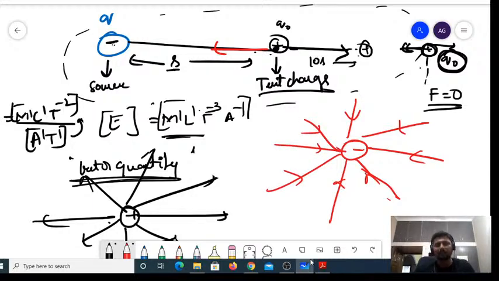Keep these things in mind. Electric field due to a positive charge would be acting radially outwards. Electric field due to a negative charge would be acting radially inwards. Keep these things in mind. Fine. Now,